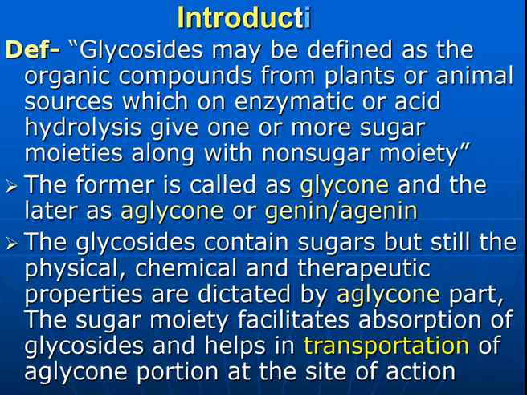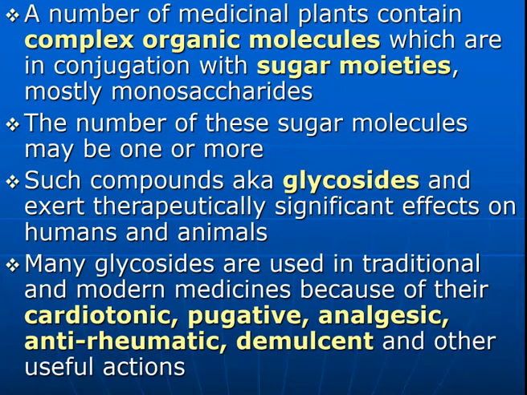So once again we will repeat the definition. Glycosides may be defined as organic compounds from plants or the animal source which on enzymatic or acid hydrolysis give one or more sugar moieties along with the non-sugar moiety. The former is called the glycon, and the latter is called the aglycon, or the former is called the genin, and the latter is called the agenin.